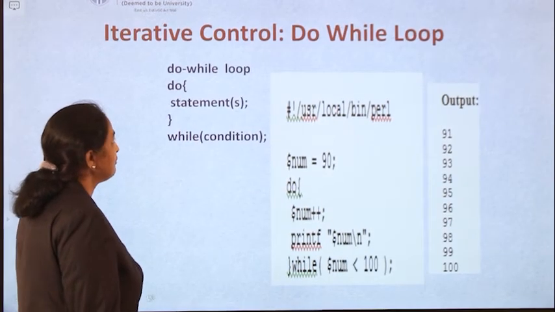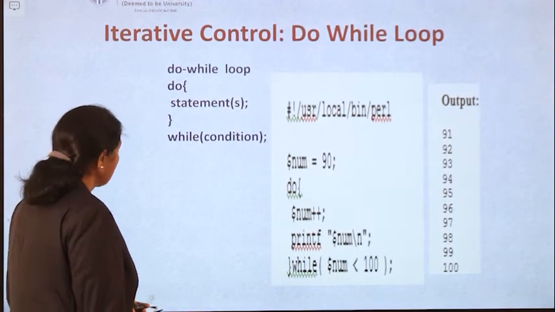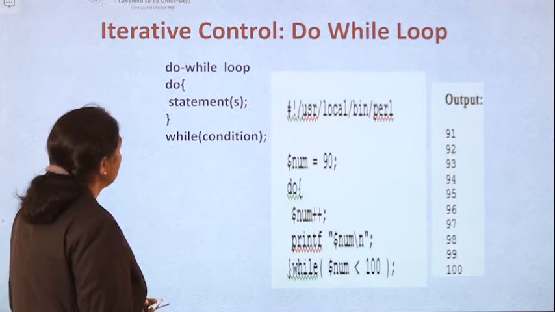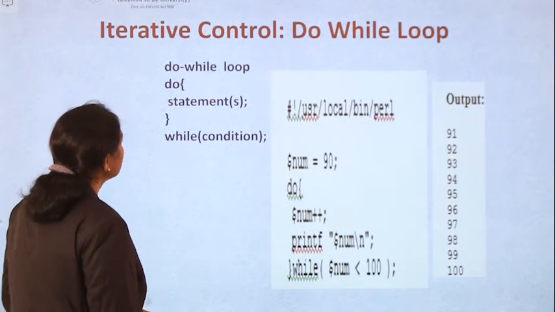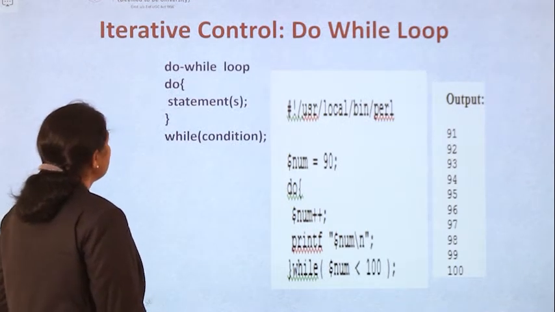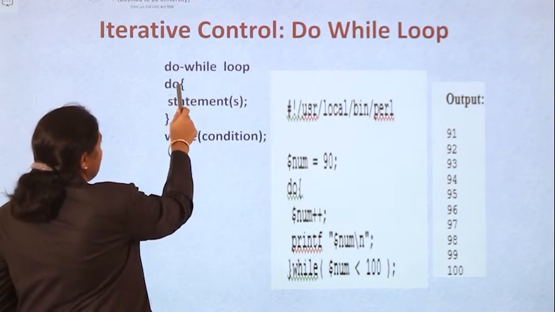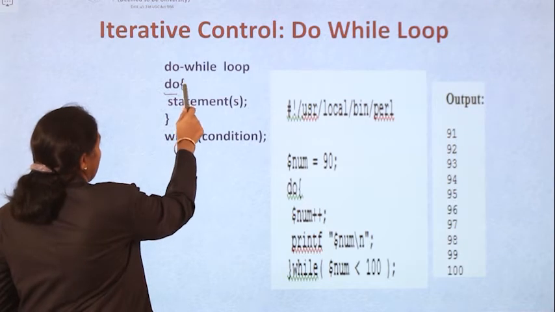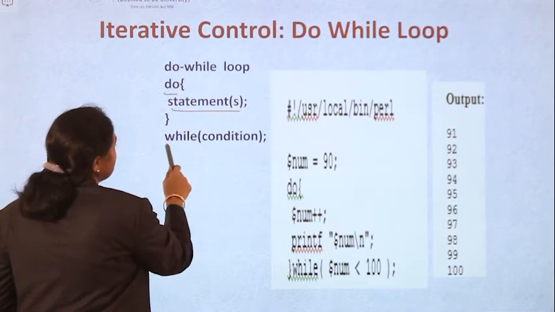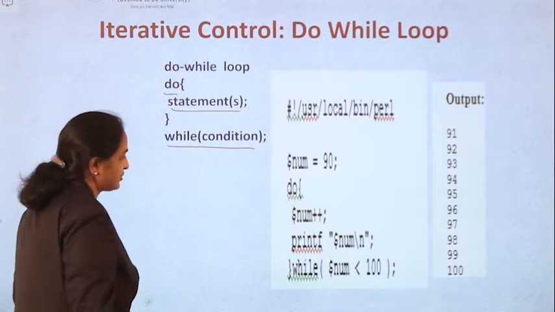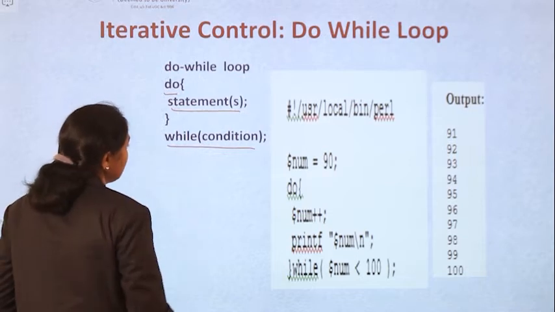First, we will start with the while loop. First, you see here, this is a do while loop. In the case of a do while loop, you see here, first you start with do and statements, then while executes the condition. So this is the way.